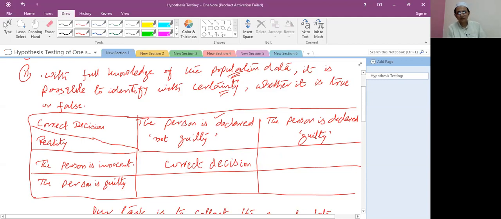If the person is declared guilty but is innocent, it is an error in decision. Another possibility: the person is guilty, but declared not guilty, it is an error. Both are contradictions. Next, the person is declared guilty and the person is guilty, so the decision is correct.